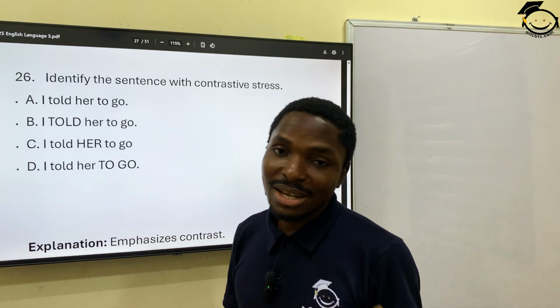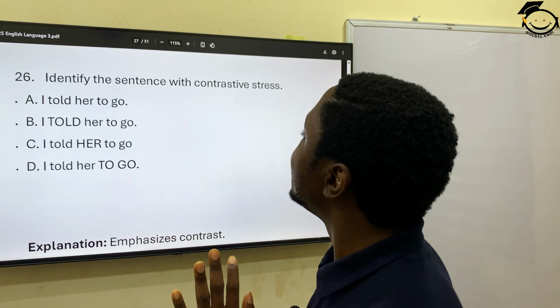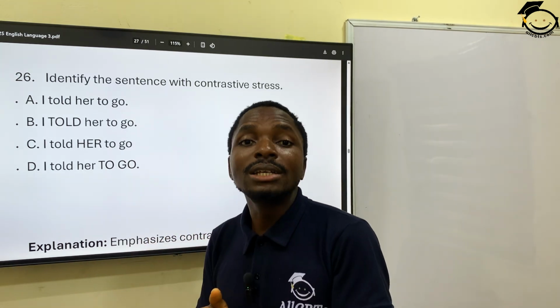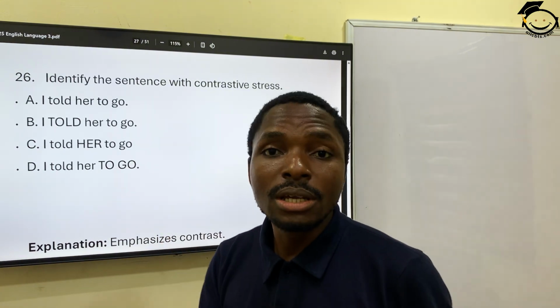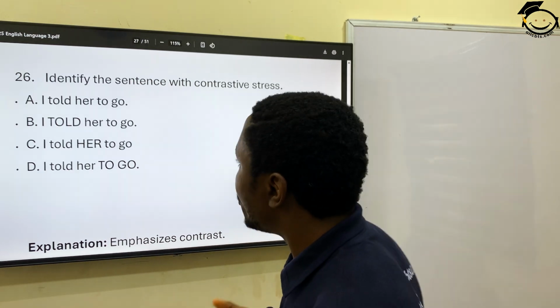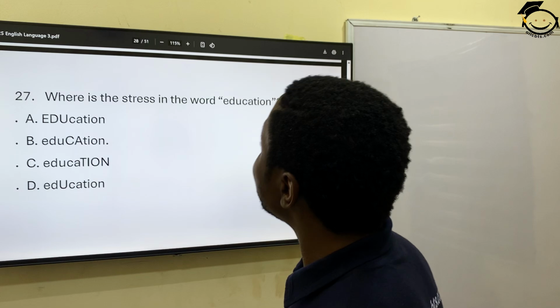I could have asked her to stay, or I could have not told her anything at all. So it shows that there could be another possibility, but he actually told her. He could have decided not to say anything, but he actually told the lady to leave, to go. Okay, that's something. And 27.